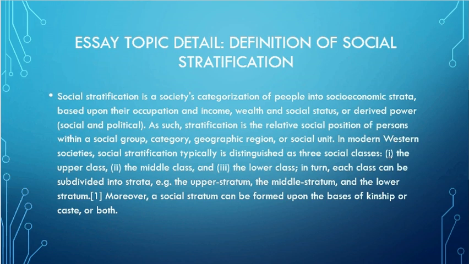Now, that's a pretty long definition, but here's the simple version of it. Social stratification means pecking order. It's the ranking system. You don't have to talk about middle, upper, and lower, although you could. Generally when people talk about school, they don't talk about those things, but there are other castes in school, so there's a lot of different ways you can talk about this. The important thing is this is an essay about social stratification, in other words, the differences or the ranks of people in your particular community.